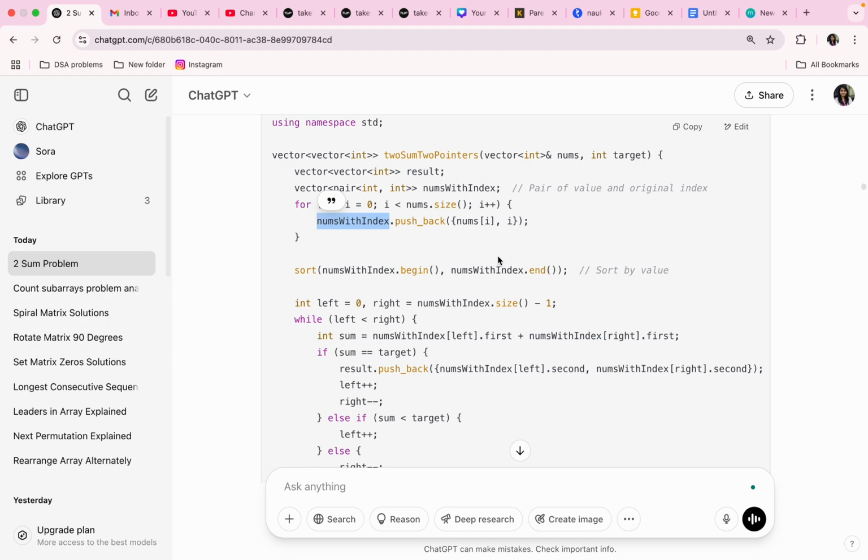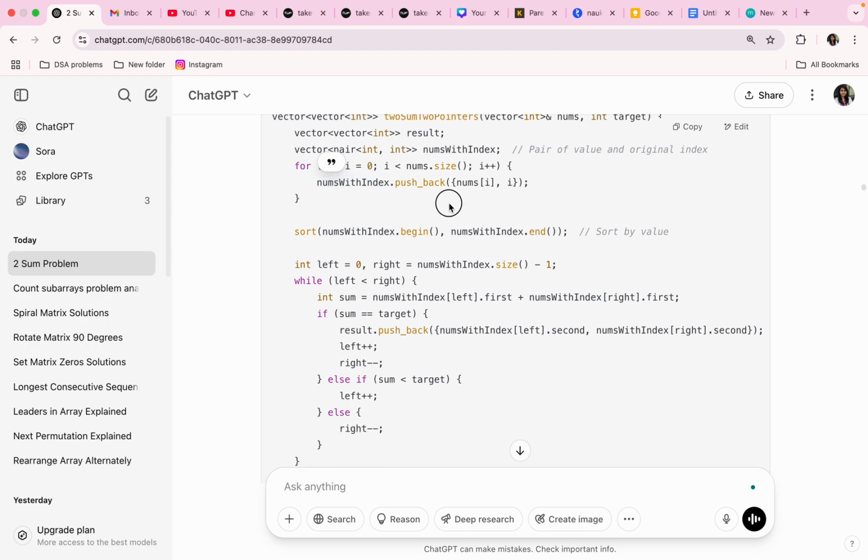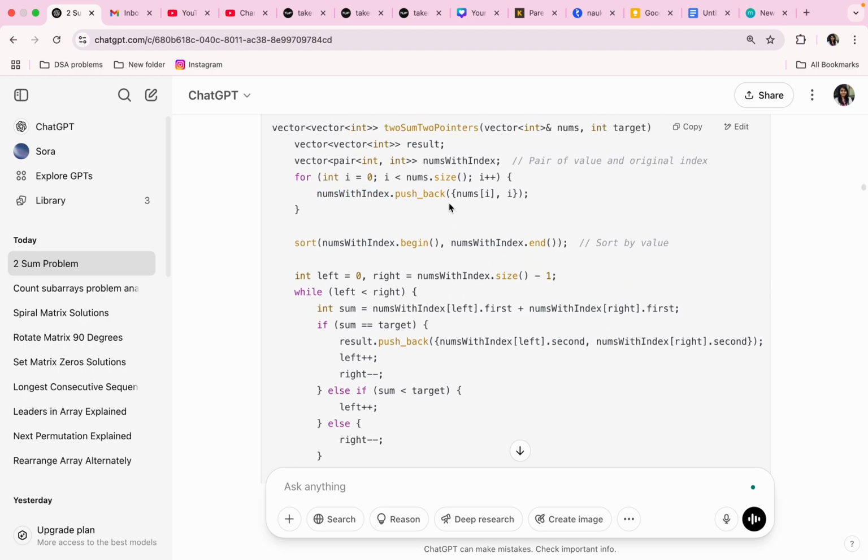These are in pairs, that's why they will be enclosed in curly braces. Just one for loop. We have just declared a numsWithIndex, then we have created a for loop from i goes to 0 to nums.size(). We will add all the values with their indices in pairs in this numsWithIndex vector.